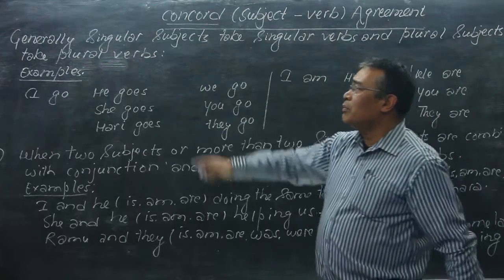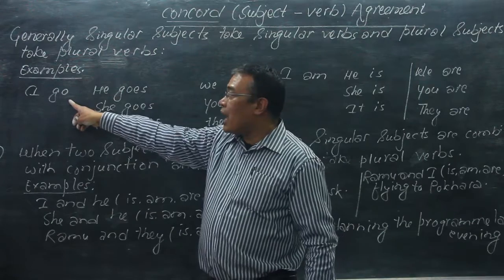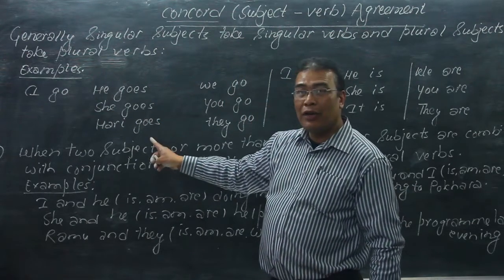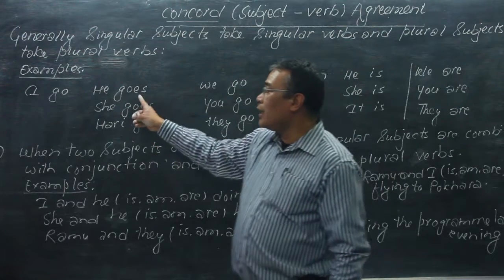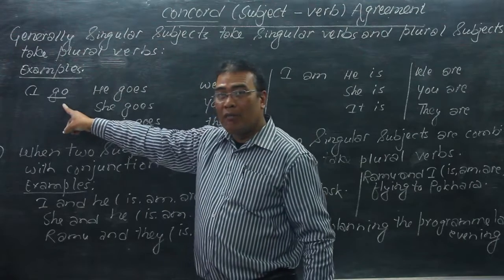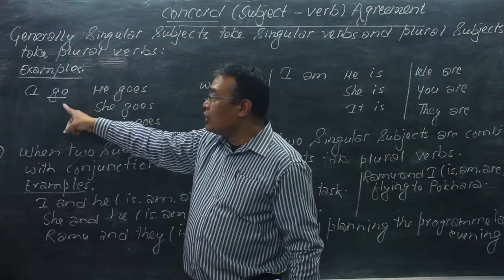Okay, so for example, here I go, he goes, she goes, Hari goes. Here go is the V1 form, the base form, and it is called the plural verb.